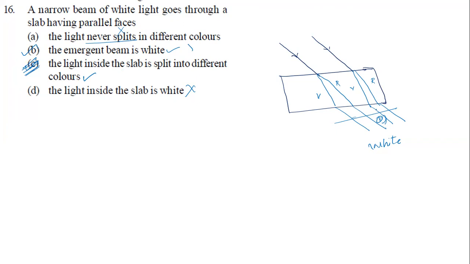Because the emergent light ray is again of different colors, but for a normal human eye, it looks like a single color. See, if the third option is not there, then choose the second option. If the third option is there, then choose the third option only, because the third is our exact answer for this question. Okay, that's clear. Question number 16 is clear.